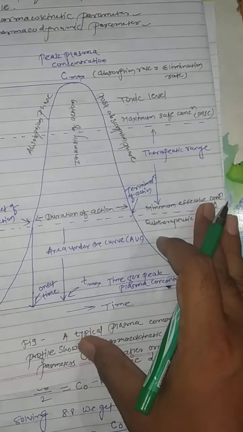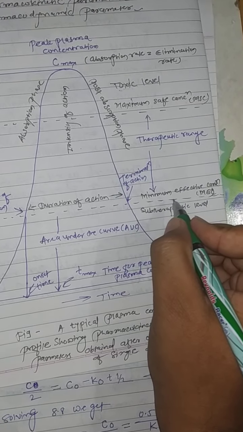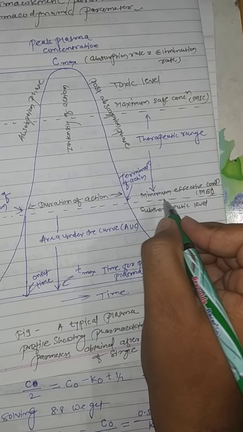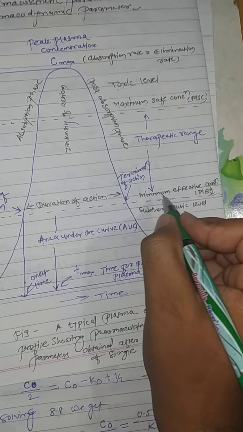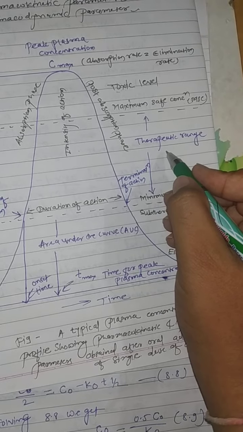Below this maximum safe concentration there is a minimum effective concentration. This dotted line indicates that if the concentration of a drug reaches this point, it is the minimum effective concentration, and the range between the maximum safe concentration and minimum effective concentration is called the therapeutic range, or simply the therapeutic window.